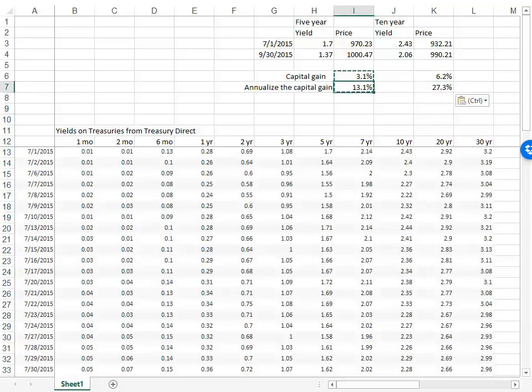All right, so if we look at those two, what we see is if we held these bonds, this bond would have contributed 13.1% gain to the mutual fund. This bond would have contributed 27.3%. Again, yields went down, prices went up.